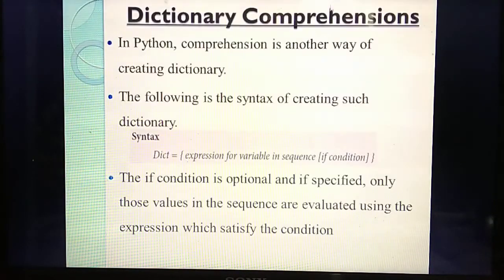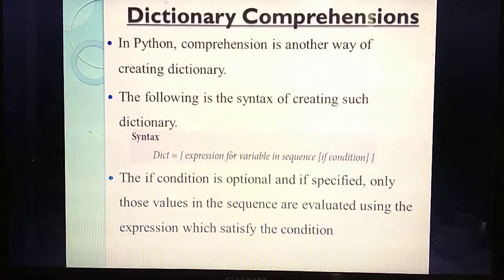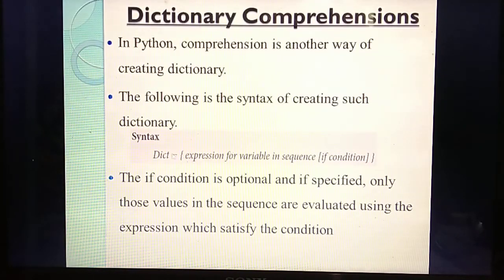Understand? Next thing is dictionary comprehension. Okay. So what do you mean by dictionary comprehension? This is also one of the ways for creating a dictionary. So what's the syntax for creating a dictionary comprehension? See the syntax. What first you need to give? Name of the dictionary. Already we have studied the same for tuple also. Name of the tuple, then expression for.